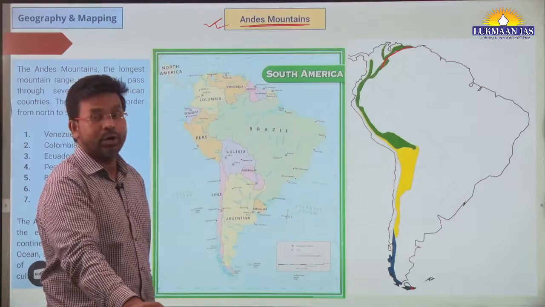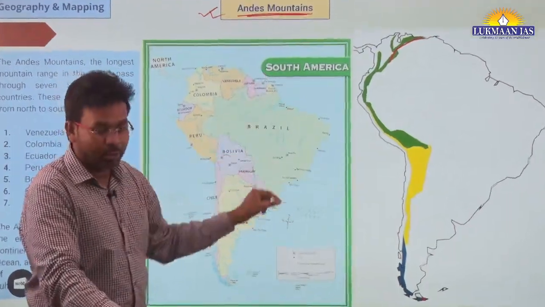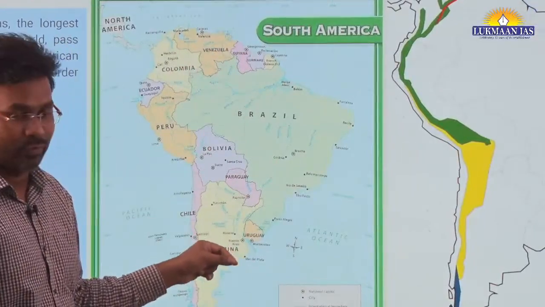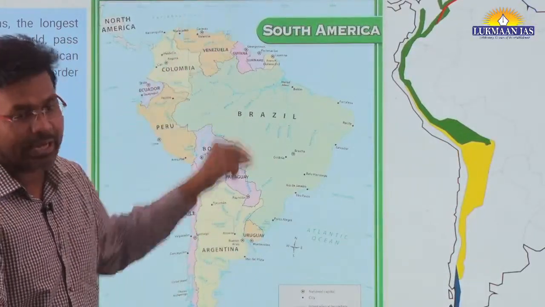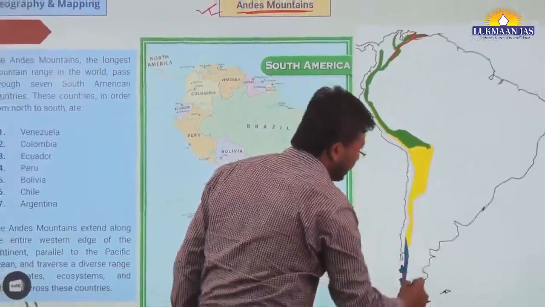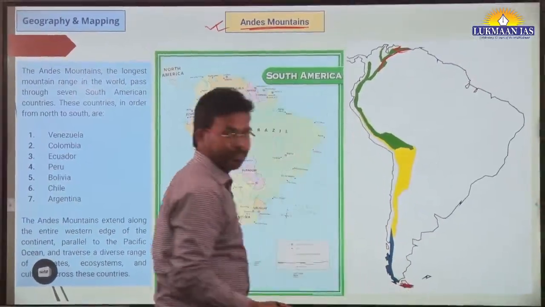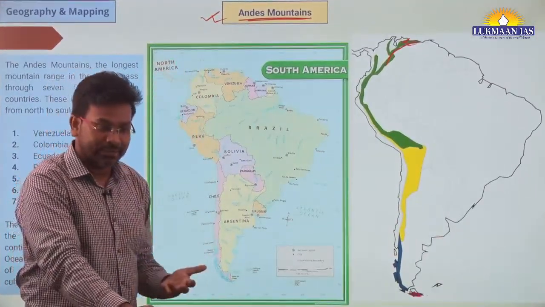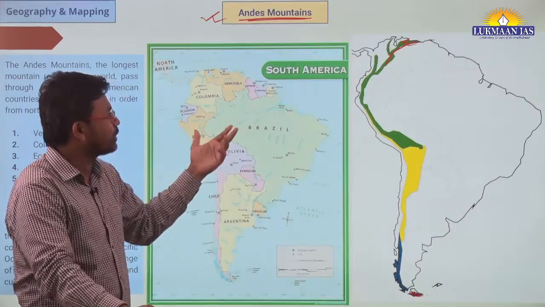This is the longest chain of mountains in the world. Andes mountain is the longest chain of mountain in the world. It spans over the entire continent, from northern portion of South America till southern portion of South America. The Andes mountain passes through 7 countries in South America.